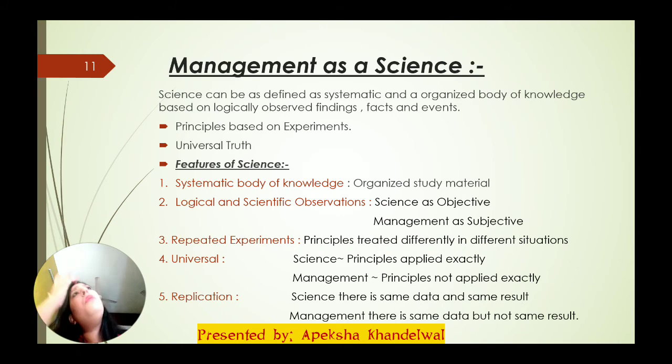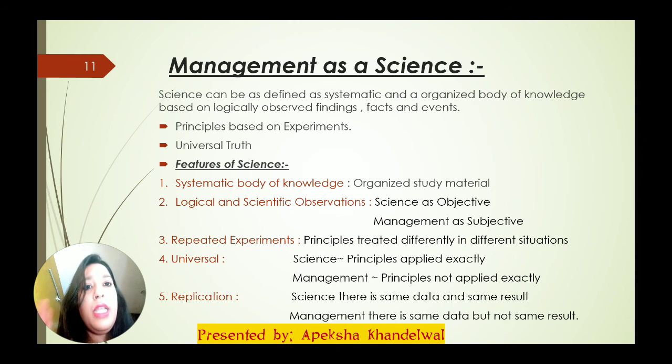principles. For example, if I take the law of gravity, the logic behind this law of gravity will not change anywhere else, whether you are situated in India or any part of the world. The concept behind the law of gravity will be the same.